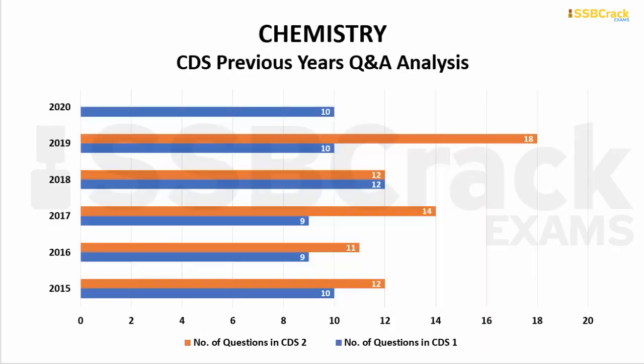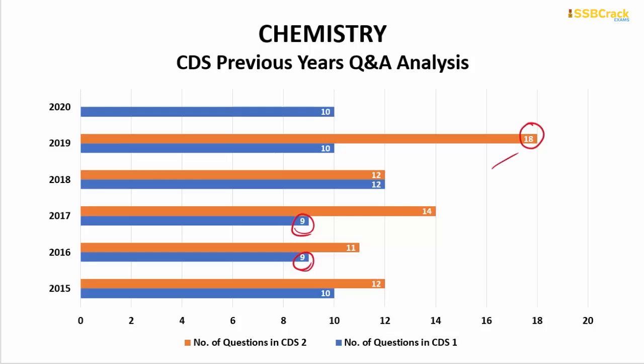Going to the next important subject, chemistry. In the very recent years, the importance of chemistry has gone up. The maximum number of questions from chemistry came in the CDS 2 2019 paper, around 18 questions, and the minimum number of questions came in the papers of CDS 1 of 2016 and 2017. That means only 9 questions, exactly half of the maximum number.